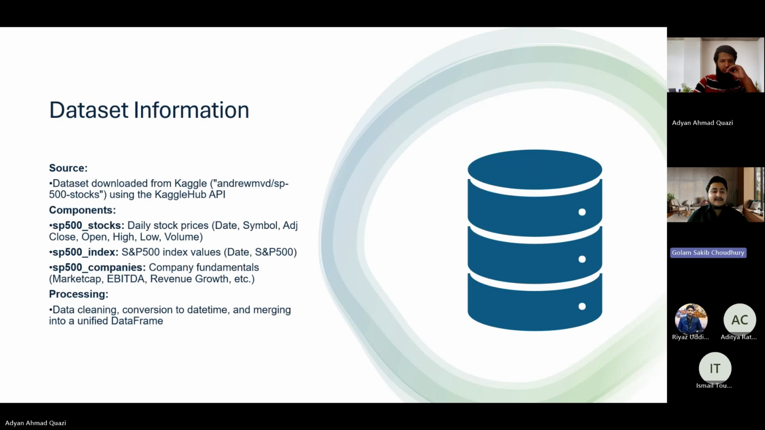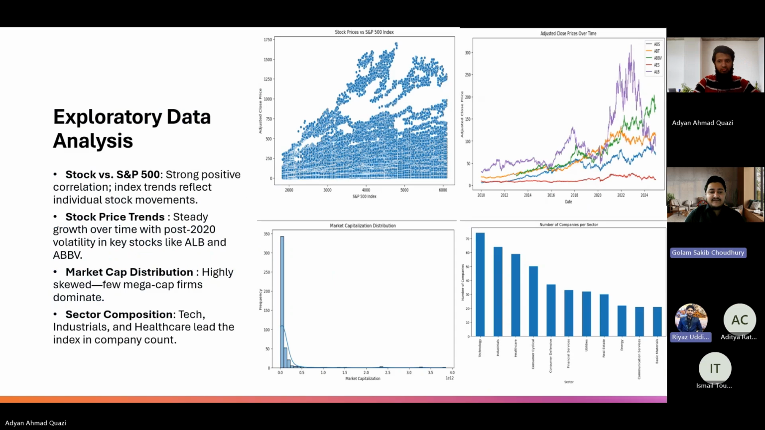So let's talk about the data set. There are three data sets: S&P 500 stocks, S&P 500 index, and S&P 500 companies, which we have downloaded from Kaggle. Can you go to the next slide?